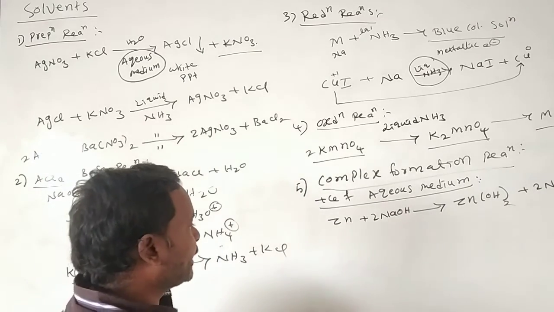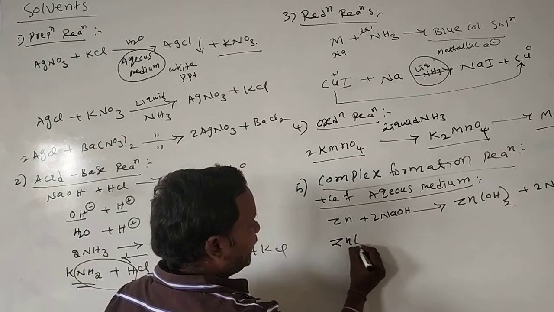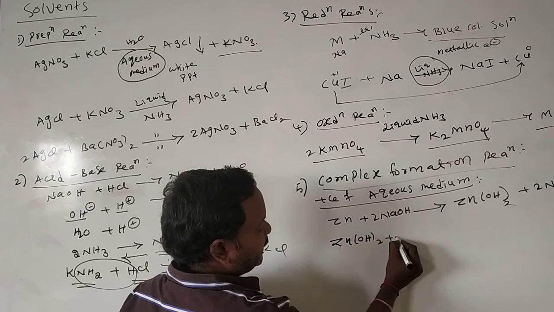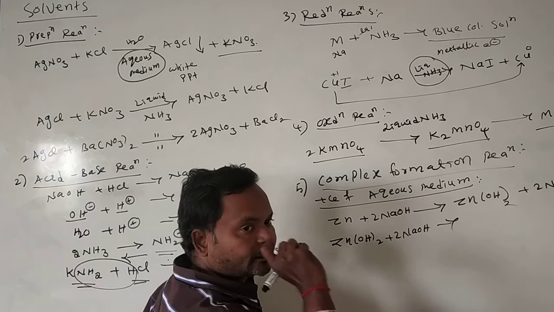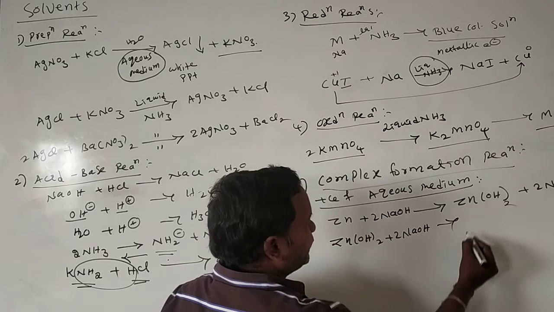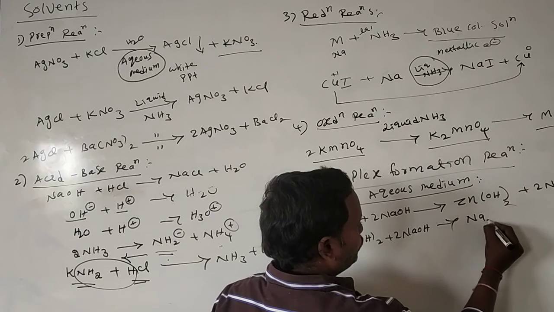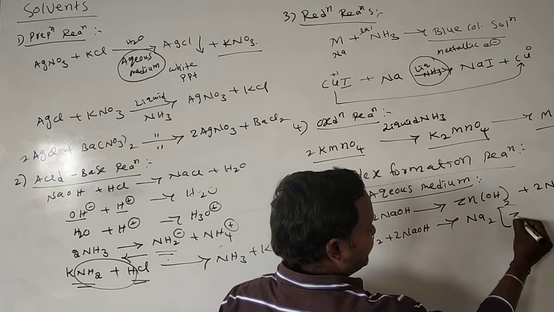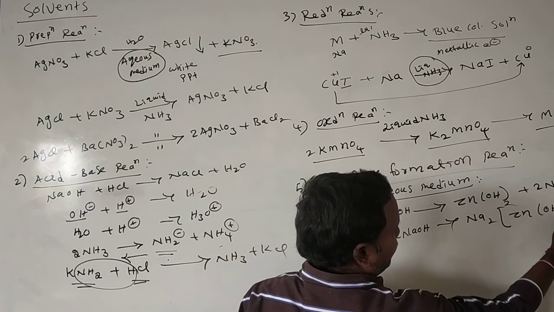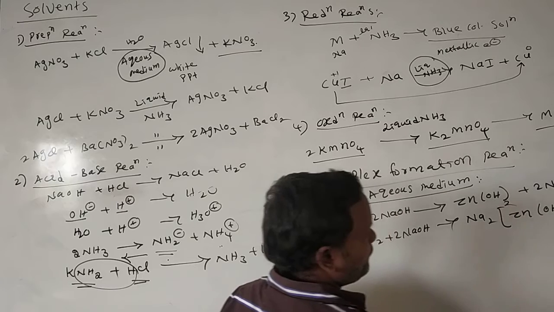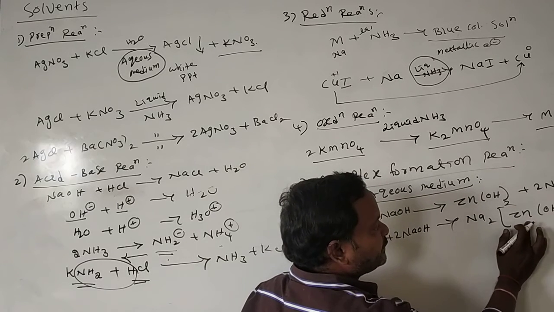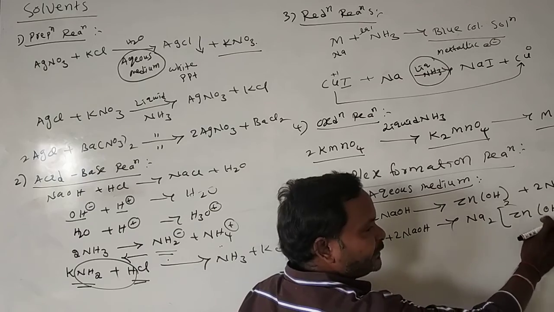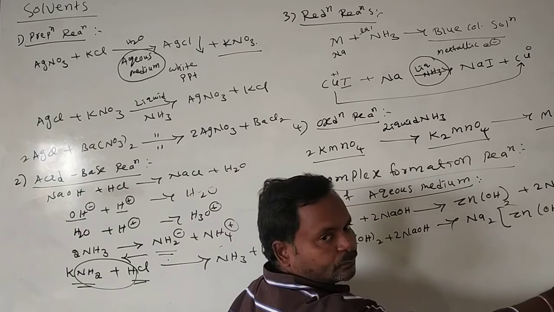Okay, then zinc hydroxide again reacts with 2 moles of sodium hydroxide. What will you get here? Na2Zn(OH)4. This we call sodium tetrahydroxy zinc(II).